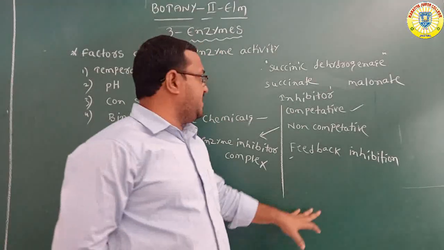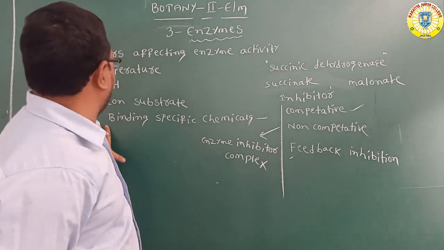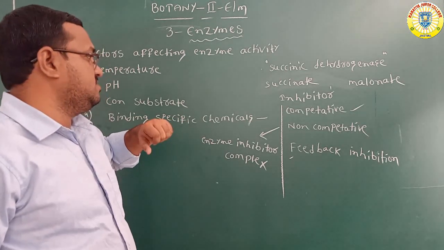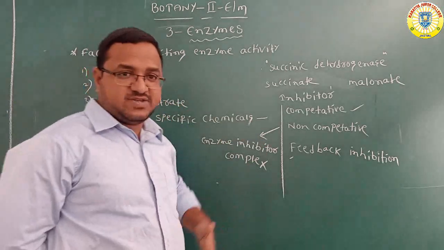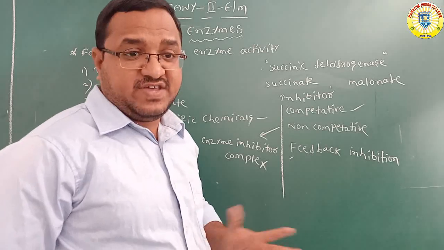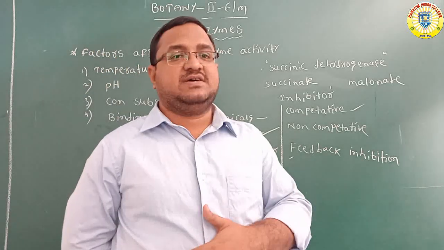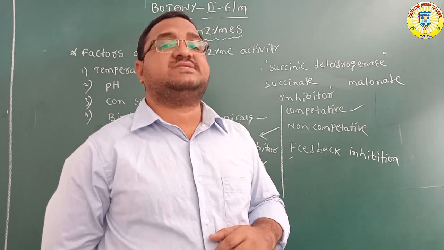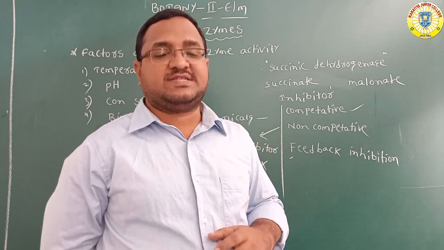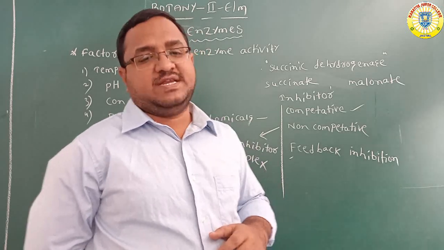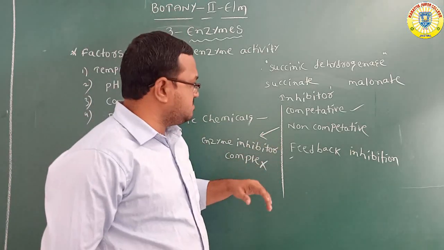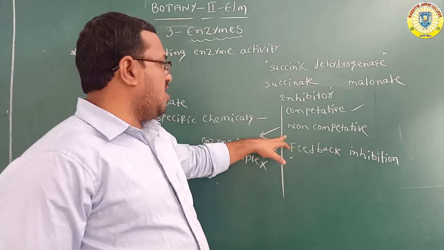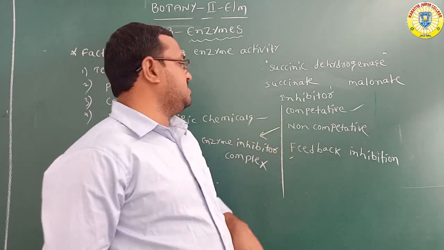Okay, so far we have completed the fourth factor, binding of specific chemicals. The binding of chemicals can also affect enzyme activity. The chemicals which bind to the enzyme are called inhibitors, and that process is called inhibition. Inhibition is mainly of three types: competitive inhibition, non-competitive inhibition, and feedback inhibition.